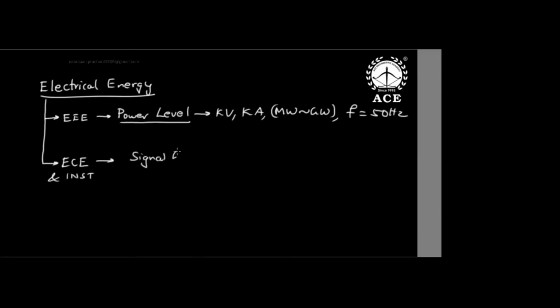signal level. We all study at signal level, sir. What is signal level? Low level. Millivolts to a few volts, then micro or milliamperes, from microamperes to hardly a few milliamperes, then power in milliwatts to a few watts.